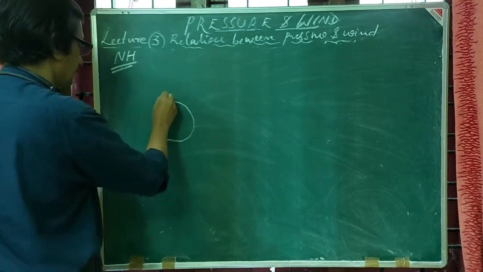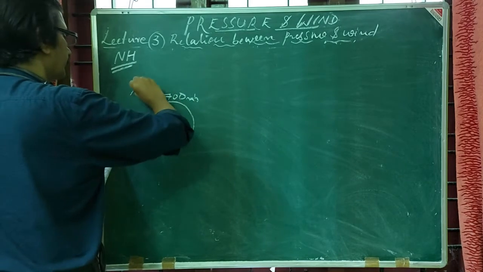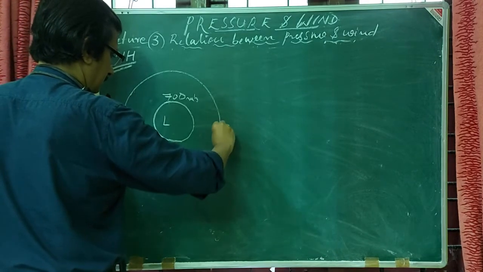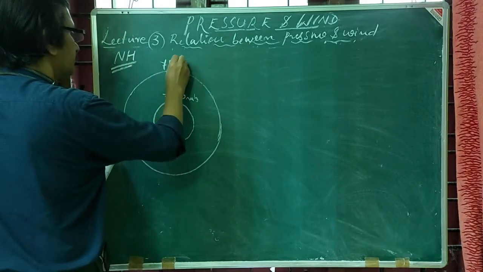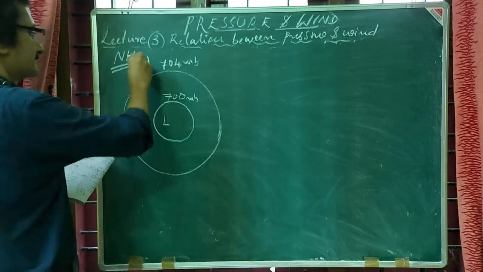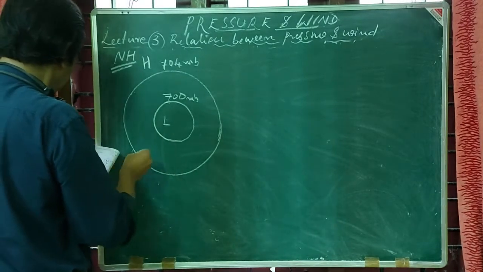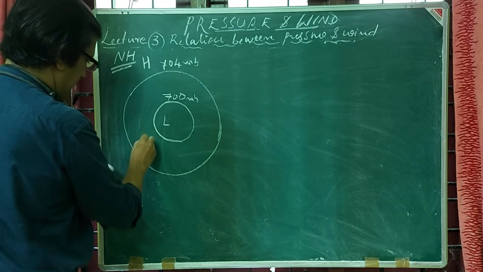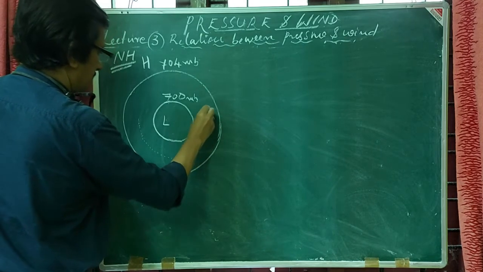Say let it be at 700 millibar, and a concentric isobaric surface I am considering, 704 millibar. This region will be characterized as high pressure, and here it will be low pressure. And say this air parcel moves in a parallel direction.